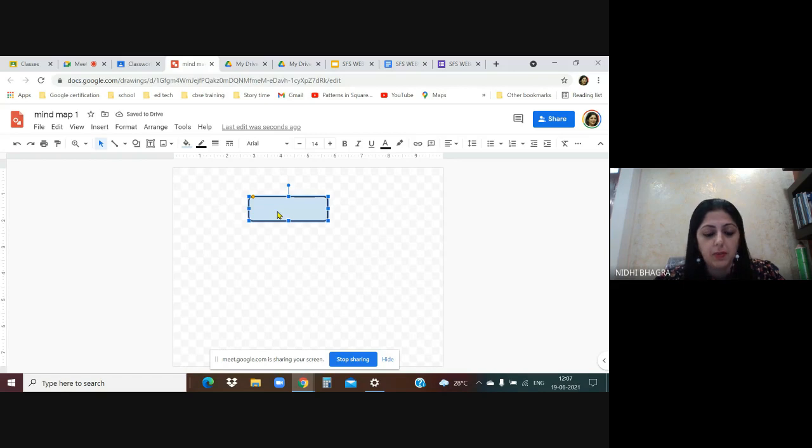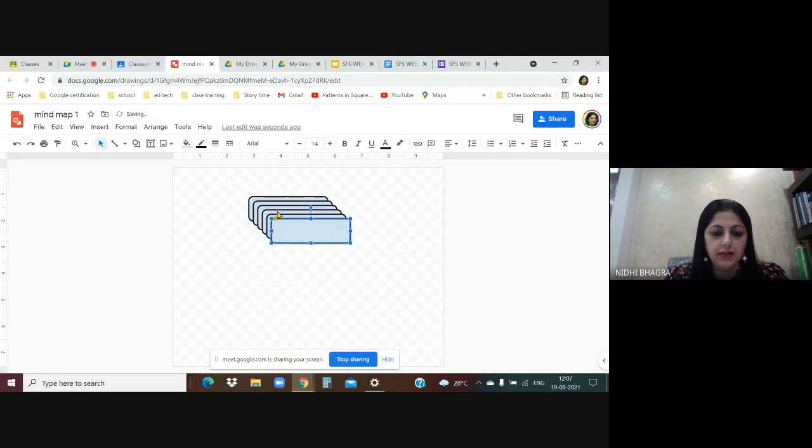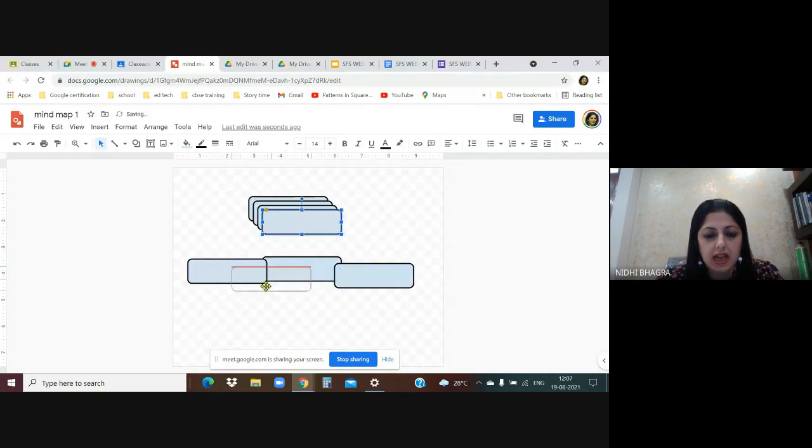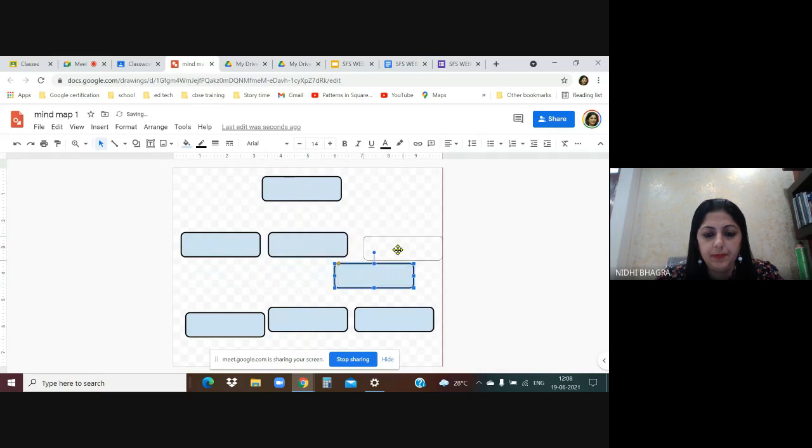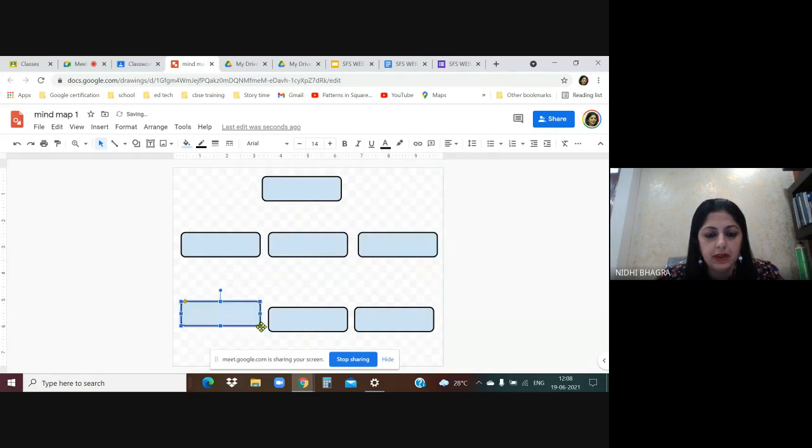Now I want some more shapes like this. So I'll just control and paste. Control C is for copy and control V for paste. So I'm just pressing control V. So I got similar shapes like this. I'm just giving you an example how to create a mind map, and we'll place them like this.